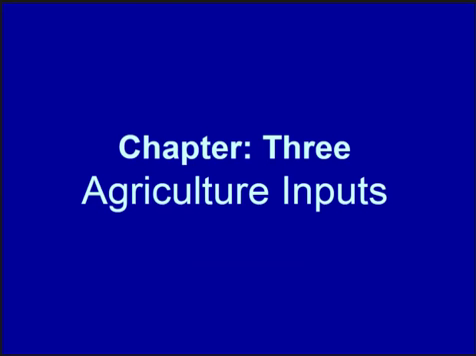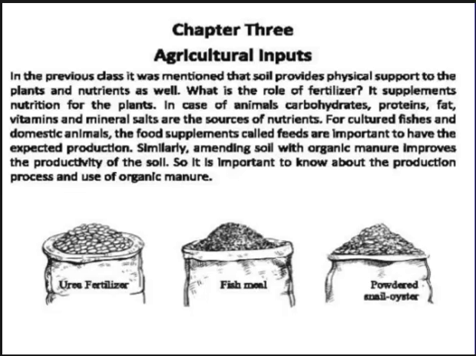Today I am going to discuss Chapter 3, Agriculture Inputs. In the previous class, it was mentioned that soil provides physical support to the plants and nutrients as well. And what is a nutrient? Nutrient means a source of nourishment, such as food that can be metabolized by an organism to give energy and build tissue. So what is the role of fertilizer?